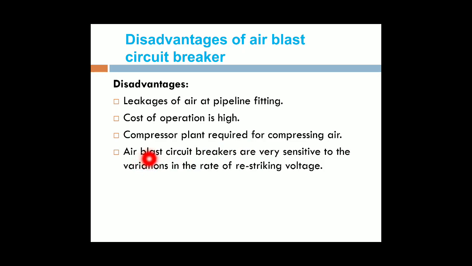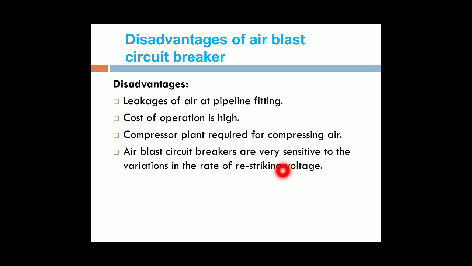Next one is that air blast circuit breakers are very sensitive to the variation in the rate of rise of restriking voltage. Restriking voltage was already explained in the previous video lectures. That means after extinguishing of the arc, oscillations may be obtained.